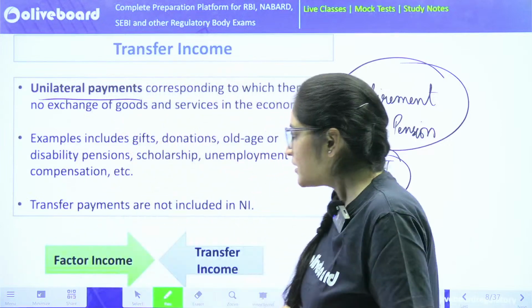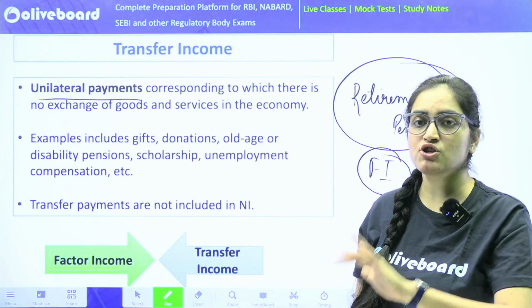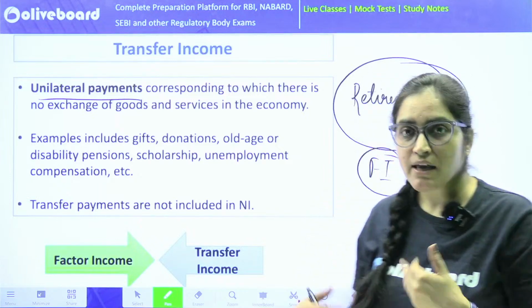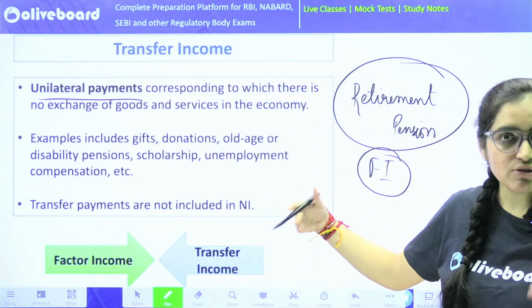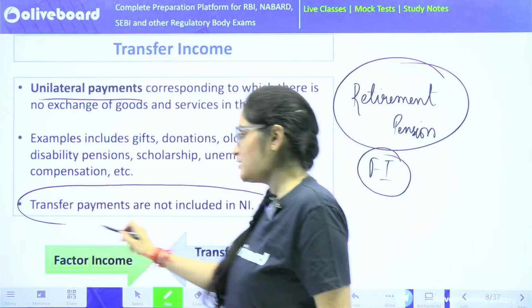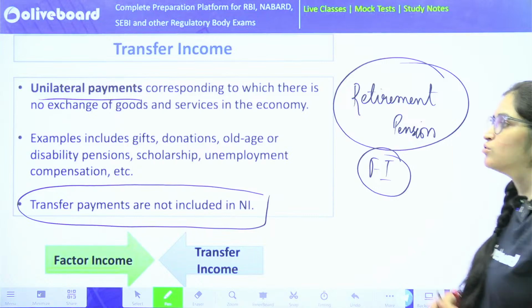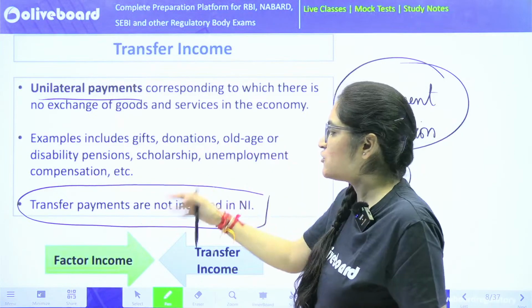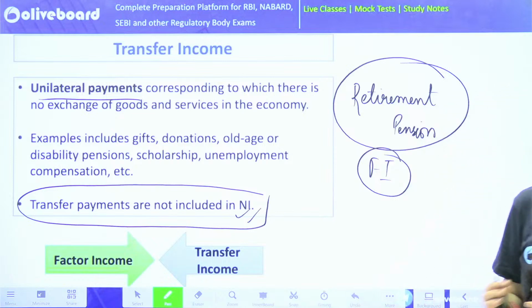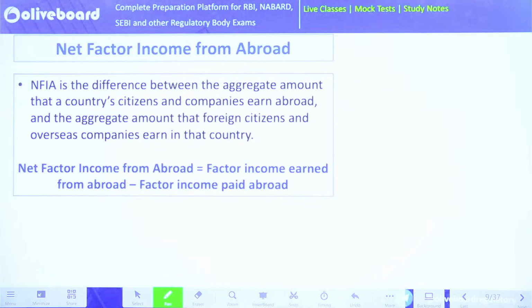One thing. Now, if you remember the first slide that I read for you, it said national income is the addition of all the goods and services produced in an economy, because in factor income there were some goods and services being produced, but in transfer income there is none. Thus, we will not add transfer payments in our national income. That has to be very clear. That also means we do not add donations and old age pensions while calculating our national income. India's national income does not account for all these. I hope this is also clear.